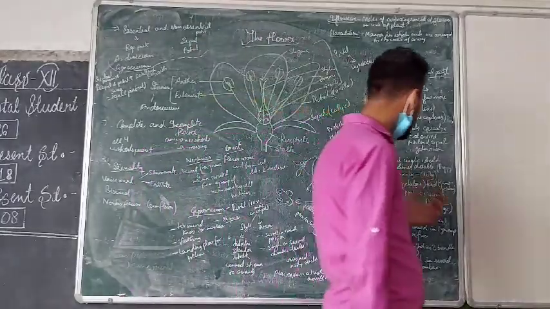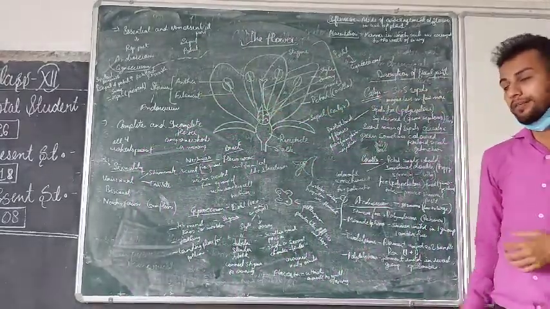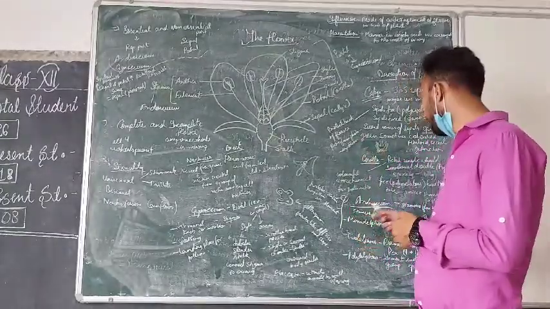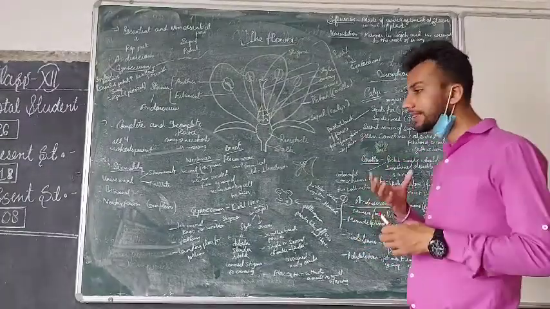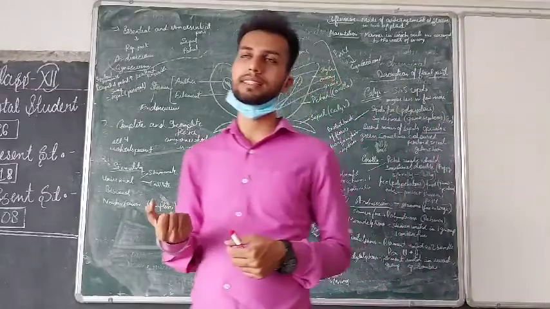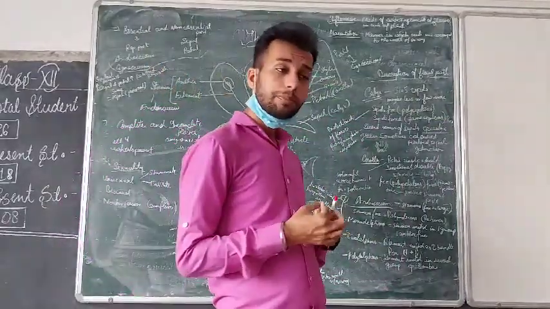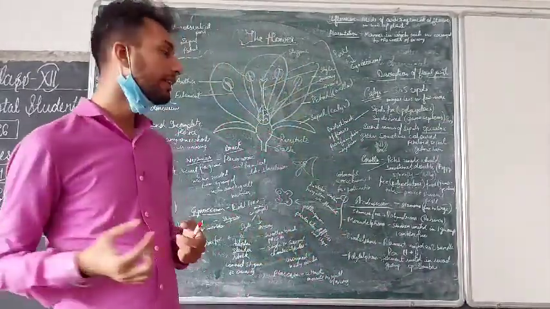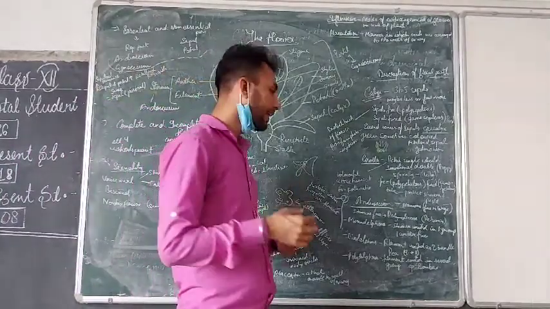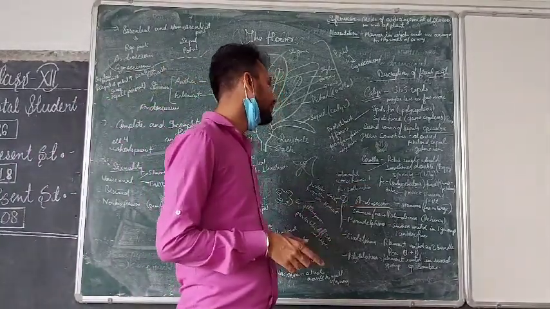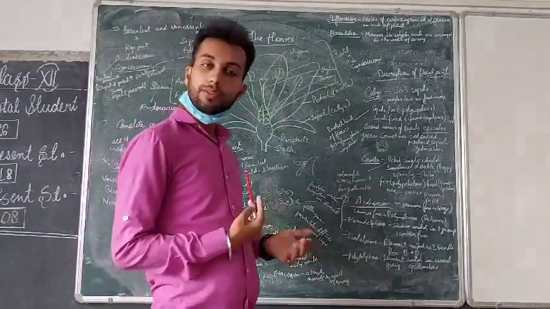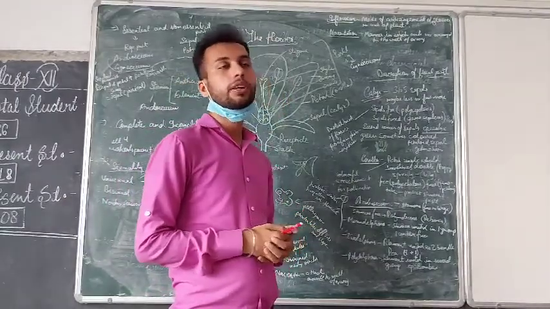When a tube-like structure is present in the petals, it protects the stamen as well as the pistil. Whether it is a bisexual flower or a unisexual flower, it protects the stamen and pistil inside it when forming a tube-like structure. So that is the condition of the corolla. They are colorful and attract insects for pollination.